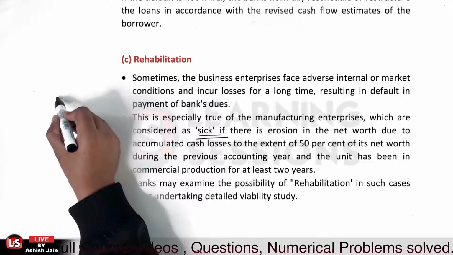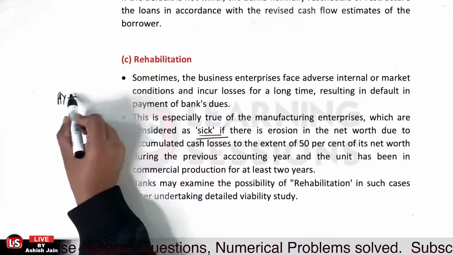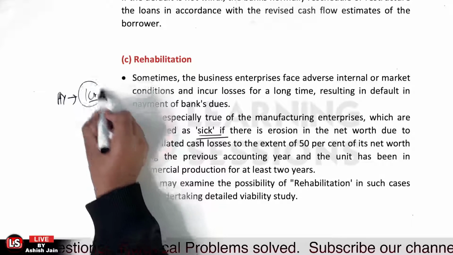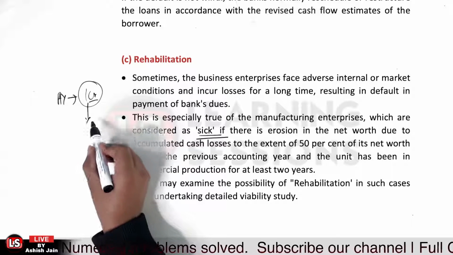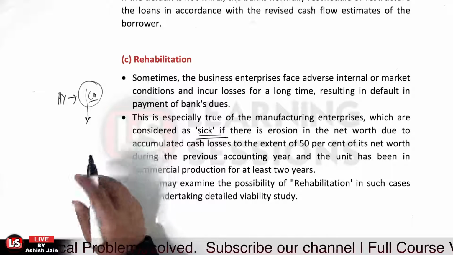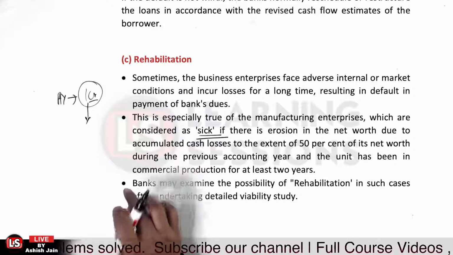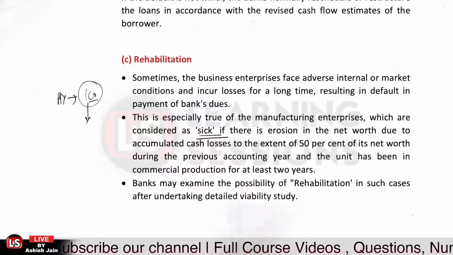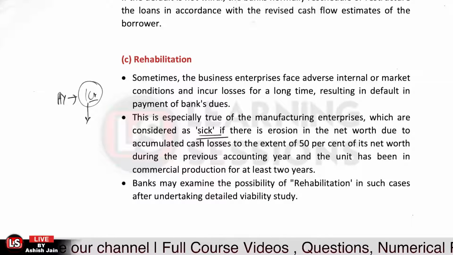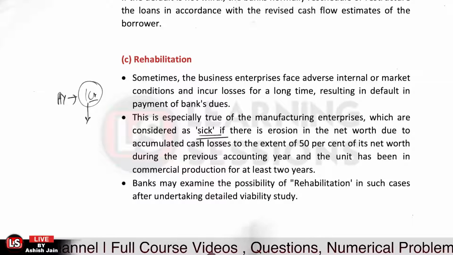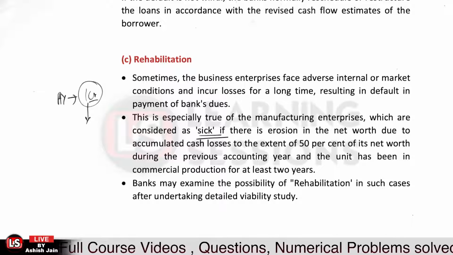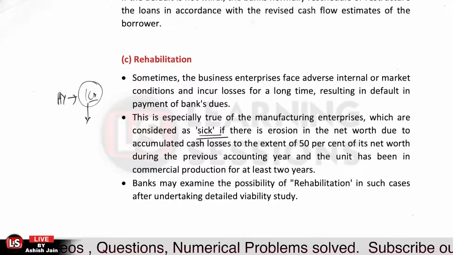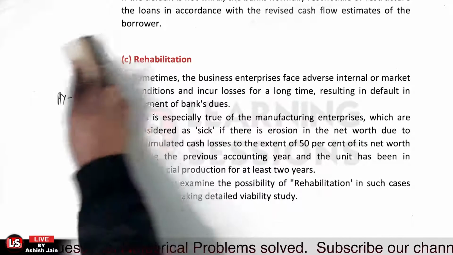So if during the previous accounting year you had a net worth equal to 1 crore, and there is erosion of 50 lakh of the net worth due to accumulated cash losses, in that case the unit is said to be a sick unit. And further the bank can check the viability and feasibility of the project itself, and definitely can go for rehabilitation in such cases. Okay, but the bank needs to undertake the detailed viability study over there.